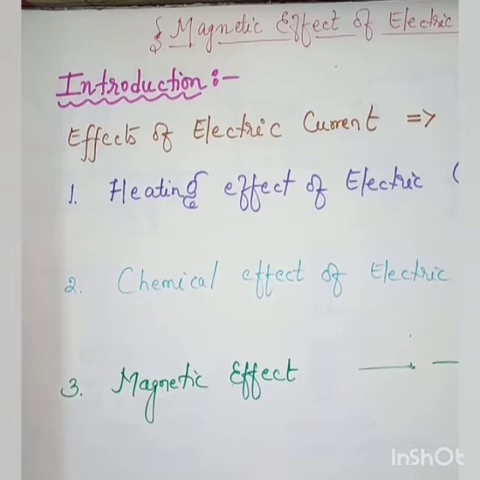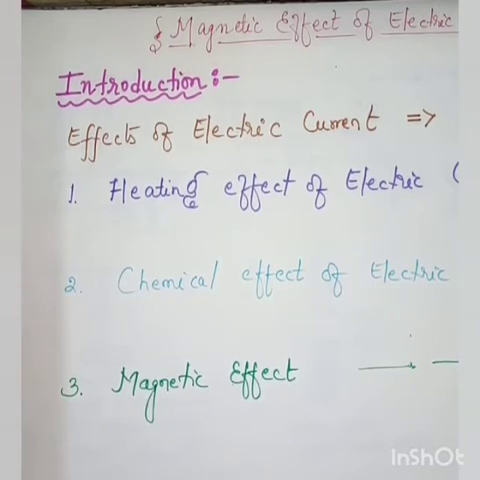The next is the chemical effect of electric current. That is, when current passes through a material, then chemical changes are observed. For example, the electrolysis of water. During the electrolysis of water, when current is passed through the electrodes, at one electrode hydrogen gas and at another electrode oxygen gas is deposited. That is, the water is divided into its components. That is the chemical effect of electric current. The same thing you can observe in the electrolytic refining of the metals.